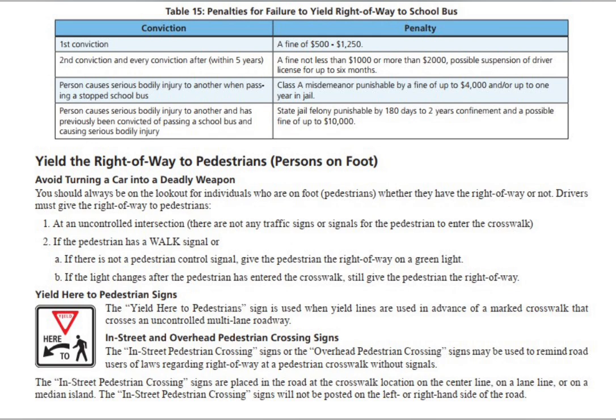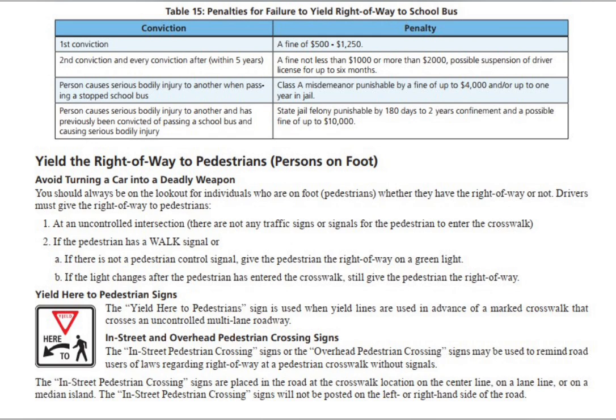Person causes serious bodily injury to another when passing a stopped school bus: Class A misdemeanor, punishable by a fine of up to $4,000 and/or up to 1 year in jail. Person causes serious bodily injury to another and has previously been convicted of passing a school bus and causing serious bodily injury: state jail felony, punishable by 180 days to 2 years confinement and a possible fine of up to $10,000.